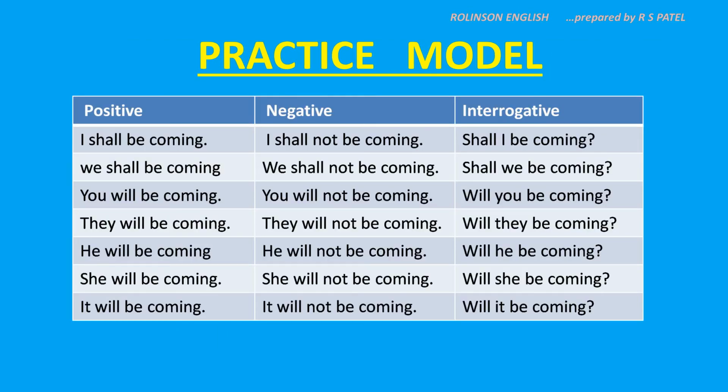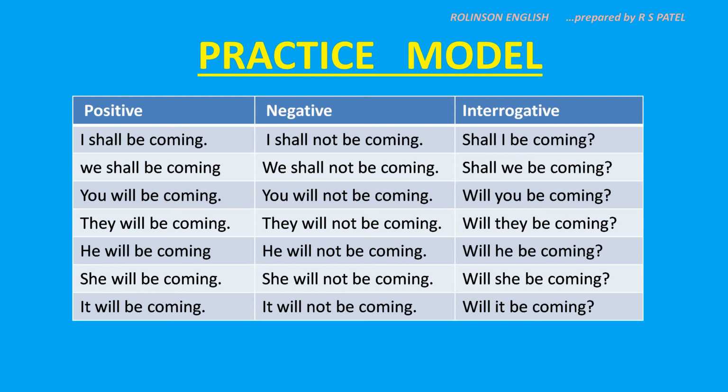Here, in positive, what is the verb taken here? Come. The fourth form of come is coming. So as per rule, I shall be coming, we shall be coming, you will be coming, they will be coming, he will be coming, she will be coming, it will be coming.